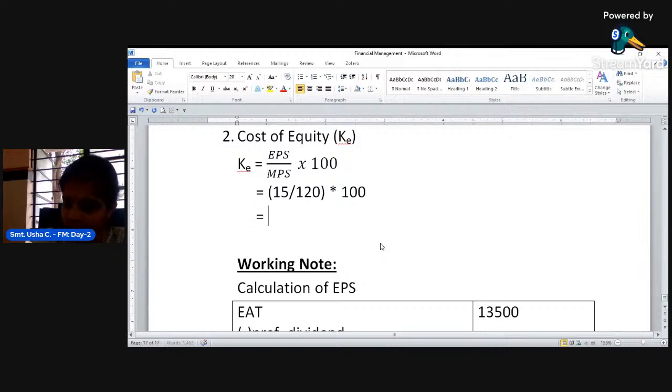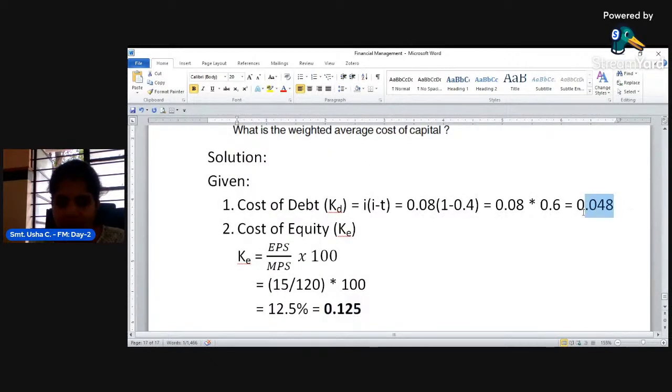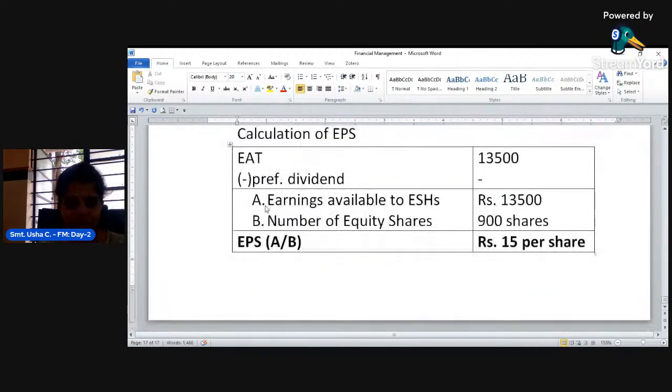Now tell me what is the value? 15 divided by 120 into 100. It is 12.5. 12.5%. But I'll convert this into decimal. If you divide 12.5 by 100, then you will get decimal 0.125. And cost of debt is 0.048. So you have got cost of debt, cost of equity also.